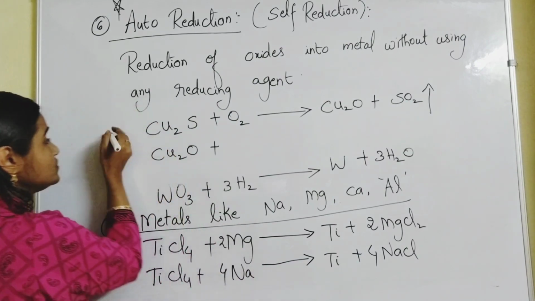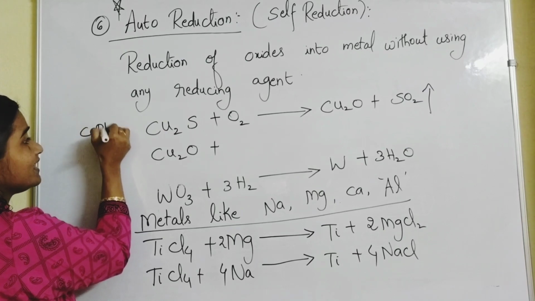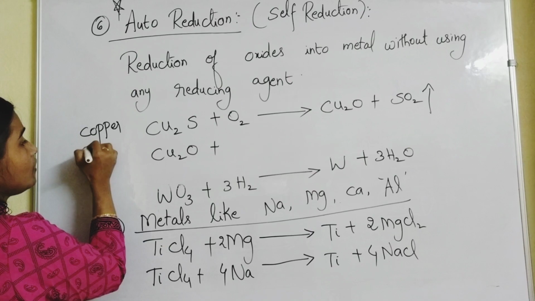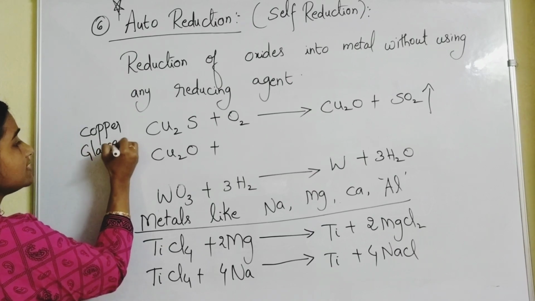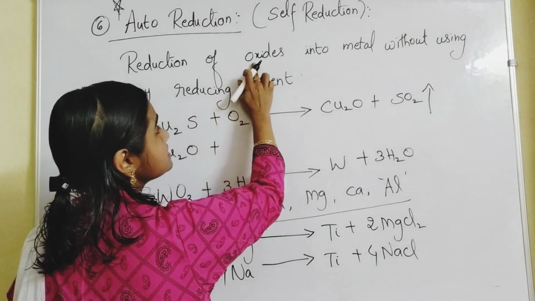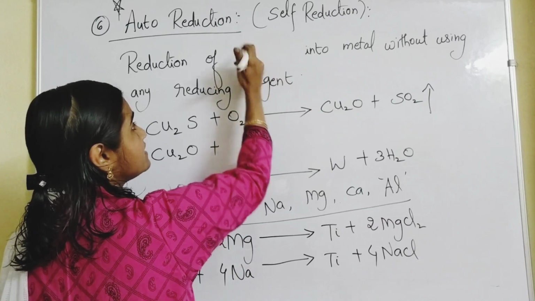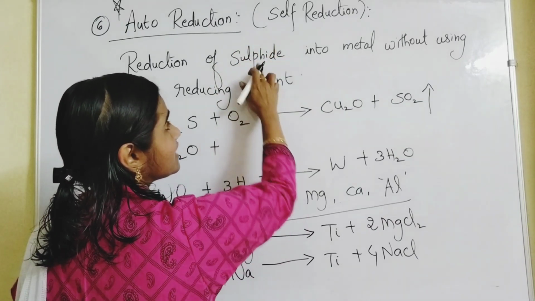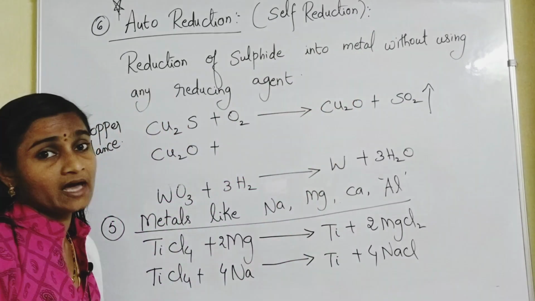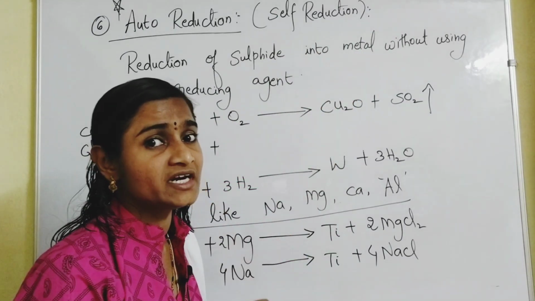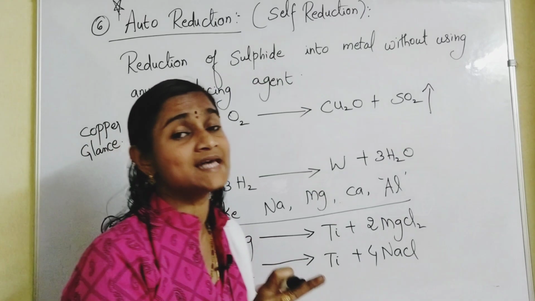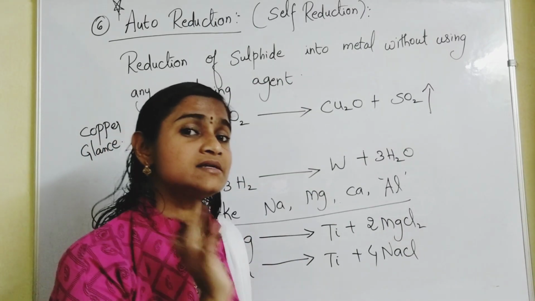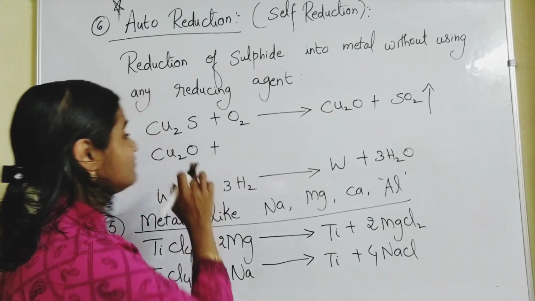Here Cu2S means copper glance, the sulfide ore. First the sulfide ore is converted to oxide. So how do you get molten metal directly from sulfide? First it gets converted into oxide, and that oxide is again made to react with the same sulfide ore itself.